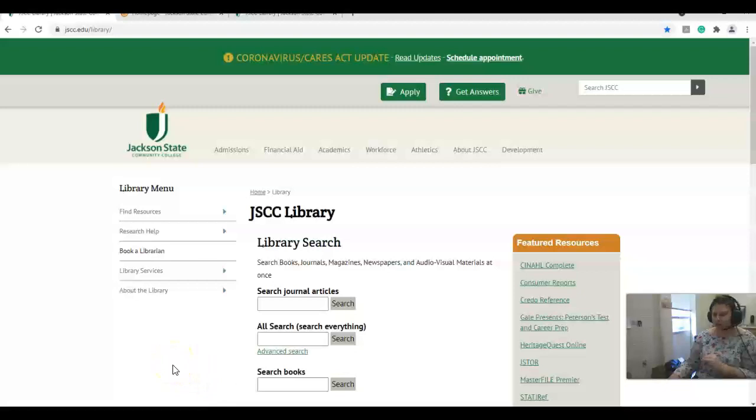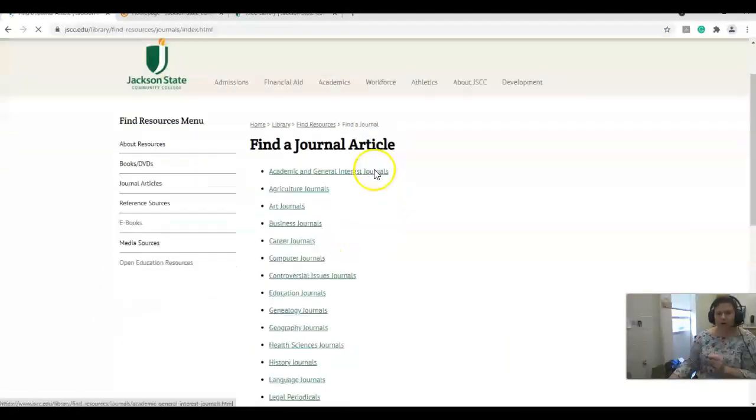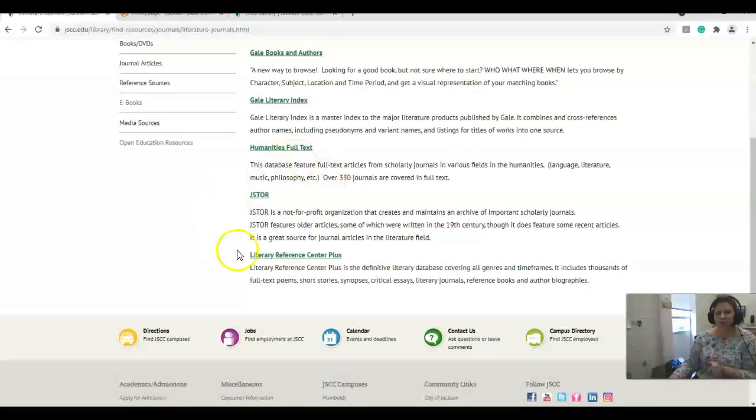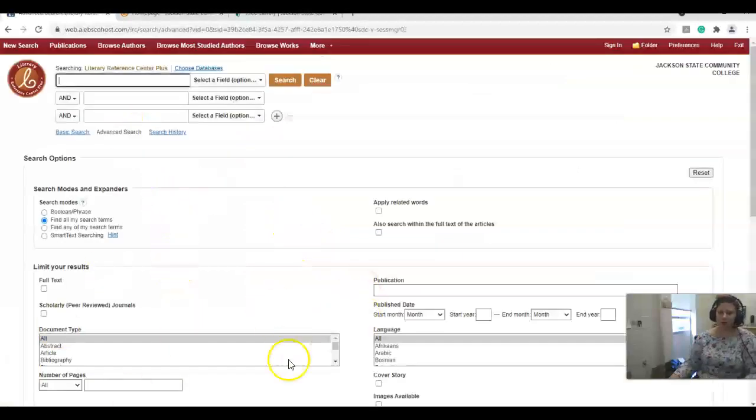So there are two databases we really encourage you to use as you're searching for sources relating to literature. And you can access those under Find Resources and go to Journal Articles. And we have all of our databases categorized under the discipline they fall into. So if you're searching literature, JSTOR is one of those really good ones. Sorry, there's technically three. So Humanities Full Text is also really good. And then we're going to search today in Literary Reference Center Plus. And that is just going to encompass everything you can do inside of this type of source.